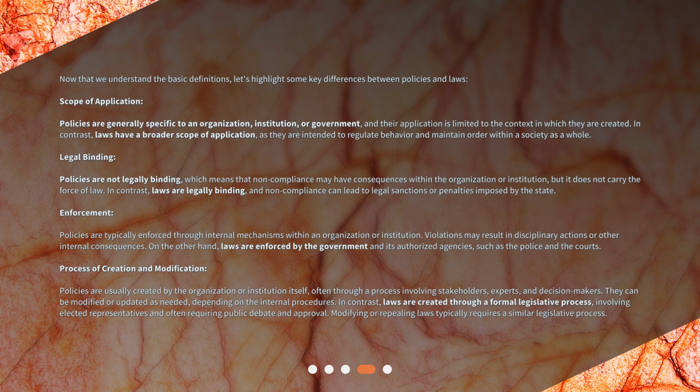Process of creation and modification. Policies are usually created by the organization or institution itself, often through a process involving stakeholders, experts, and decision-makers. They can be modified or updated as needed, depending on the internal procedures. In contrast, laws are created through a formal legislative process, involving elected representatives and often requiring public debate and approval. Modifying or repealing laws typically requires a similar legislative process.